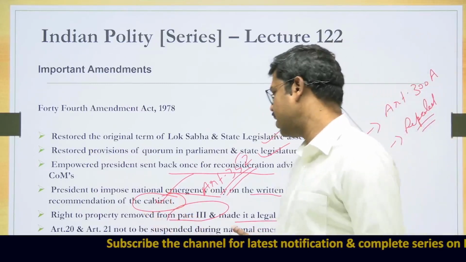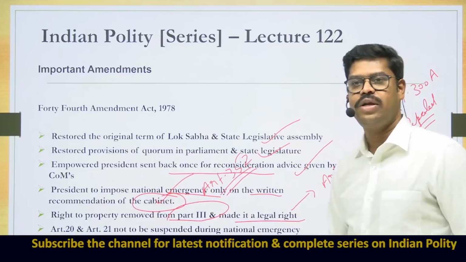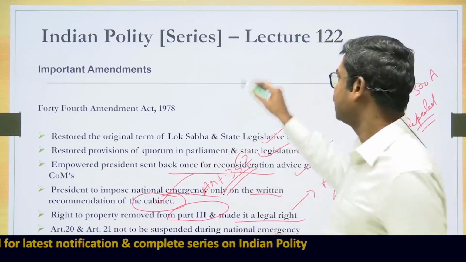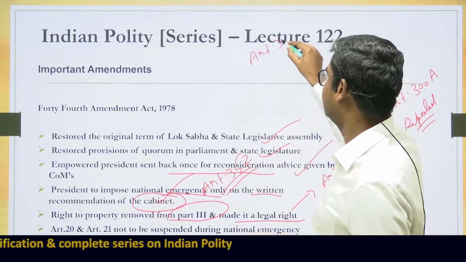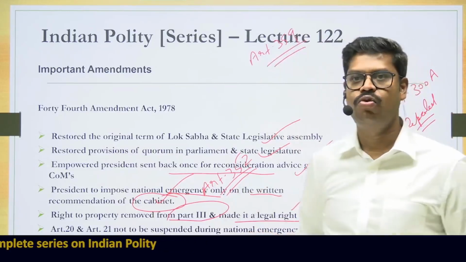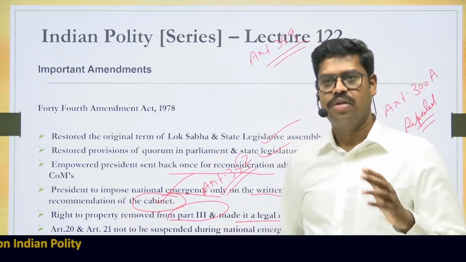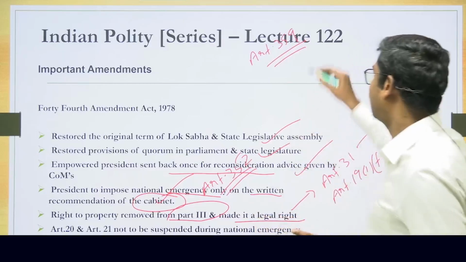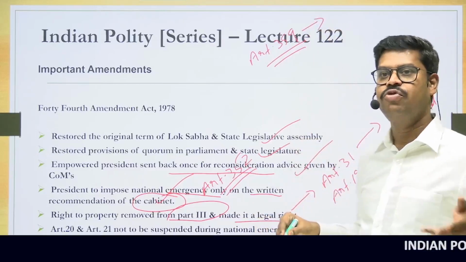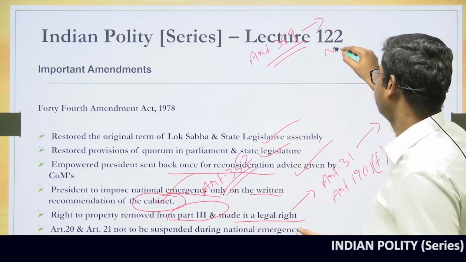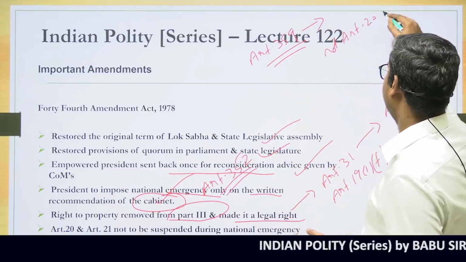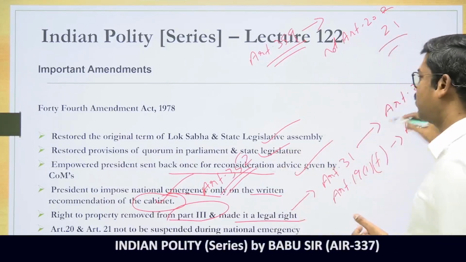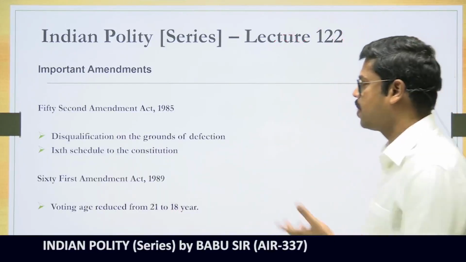And then Article 20 and Article 21 not to be suspended during national emergency. So this was also brought in. Before the 44th Constitutional Amendment Act, under Article 359 of the Constitution, the President can suspend any fundamental right, including Article 20 and Article 21, or the enforcement of the fundamental rights can be suspended. But after the 44th Constitutional Amendment Act, under Article 359, the President can suspend the enforcement of the fundamental rights, but not Article 20 and Article 21. That is not possible. The other rights can be, and their enforcement can be suspended. So all these changes were brought in by the 44th Constitutional Amendment Act.